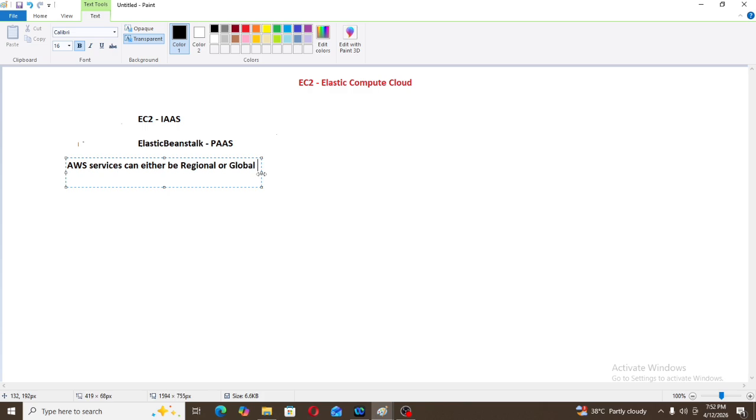So now what we have seen is that I want to deploy one Java application, and I came to know there are two services in AWS. What are those? EC2 and Elastic Beanstalk. EC2 is infrastructure as a service, and Elastic Beanstalk is platform as a service. Now it depends on me which service I want to use to deploy my application.